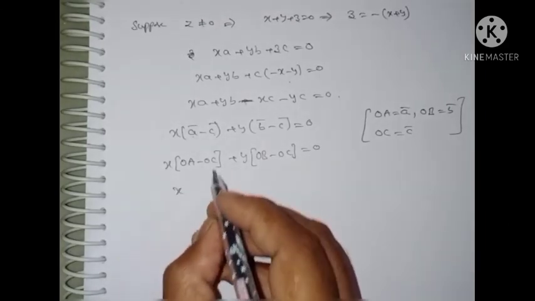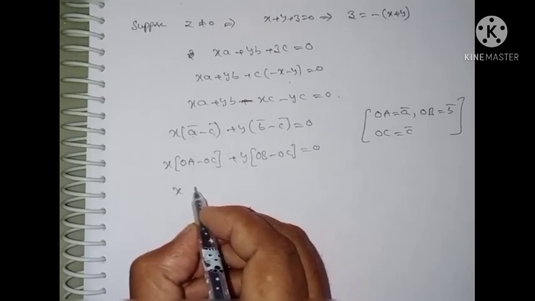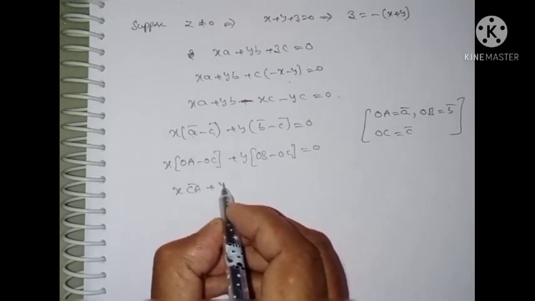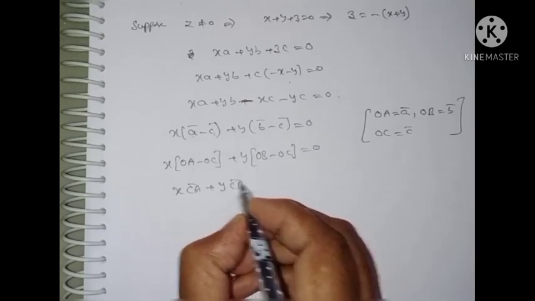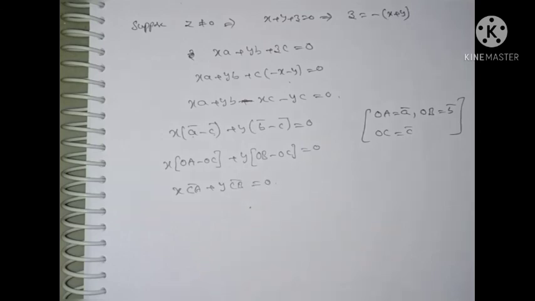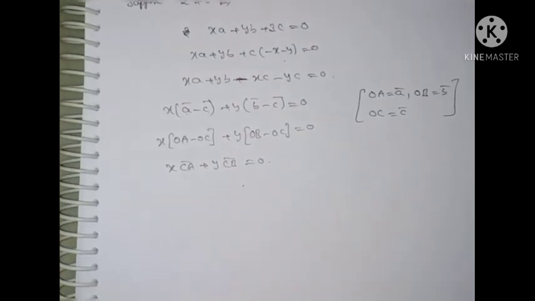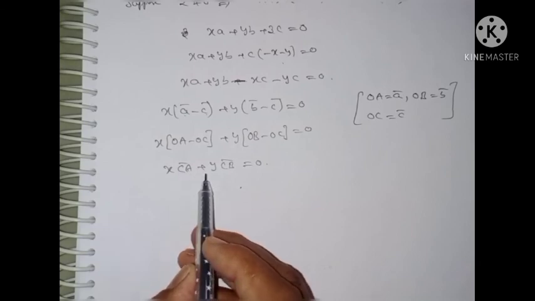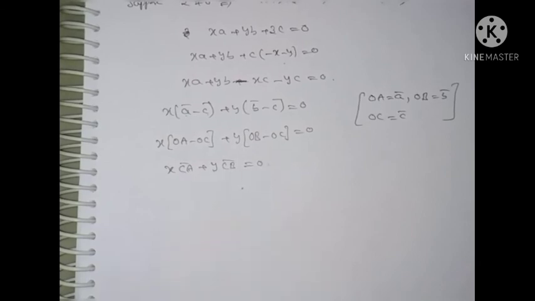That is, x into CA bar plus y into CB bar is equal to 0, as we saw in previous classes.